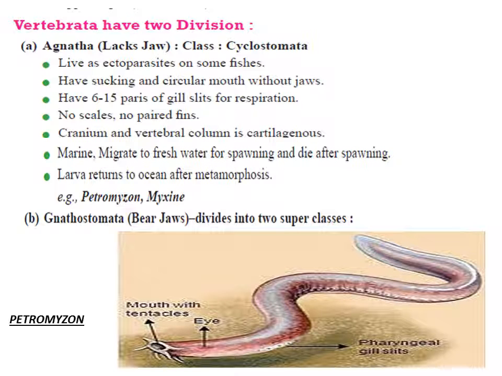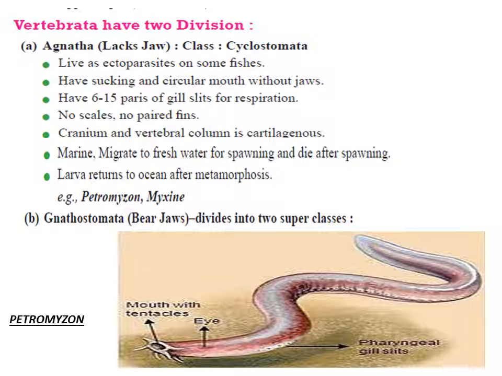Now the subphylum Vertebrata is further divided into two divisions. Agnatha. Agnatha means those organisms which do not have jaws. They have the class Cyclostomata. The members of division Agnatha are ectoparasites on some fishes. They have a sucking or circular mouth. This is the diagram showing you the example Petromyzon of this Agnatha. You can see the mouth. The mouth has sucking organs.